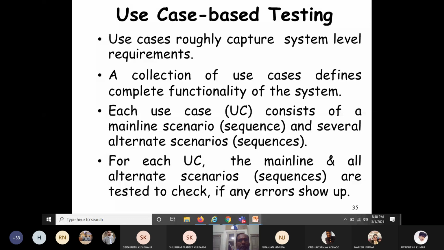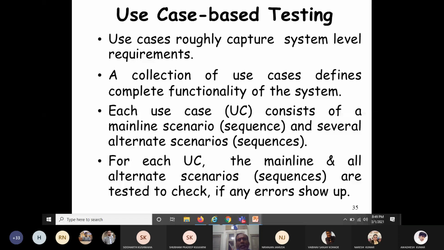The use cases roughly capture the system level requirements, isn't it? Because in the use case diagram we represent the functionalities. So what do they represent? They represent the system level requirements. So a use case simply means a high level functional requirement. So use cases roughly capture system level requirements.